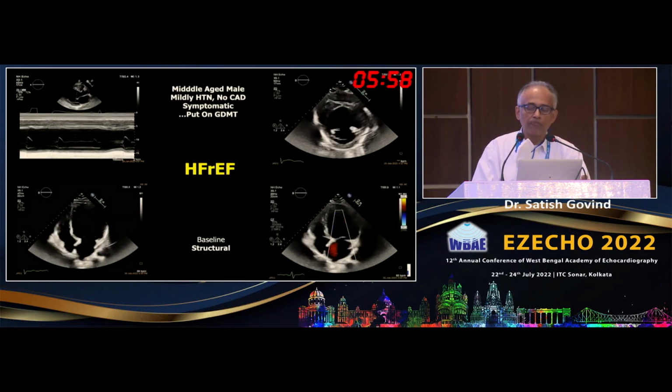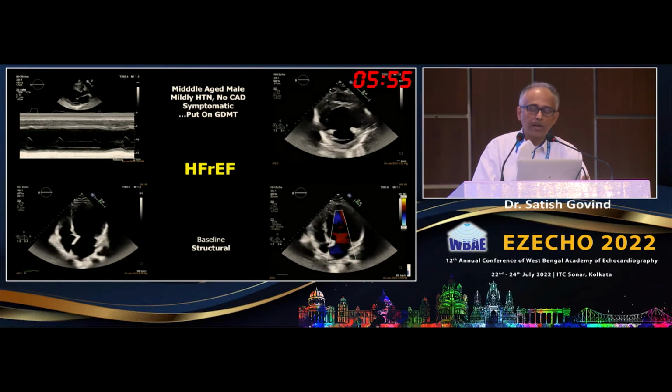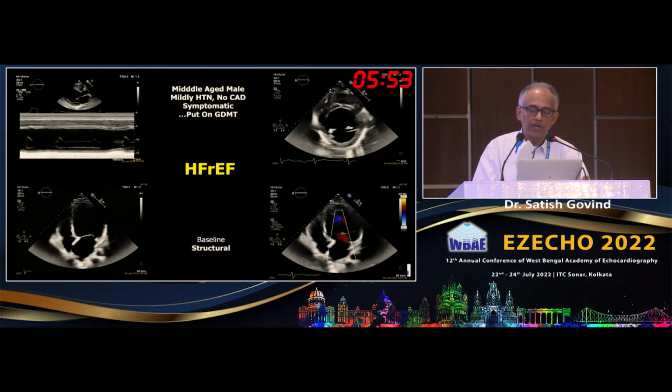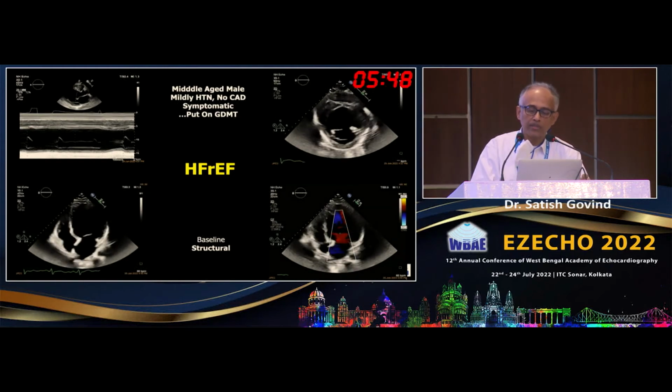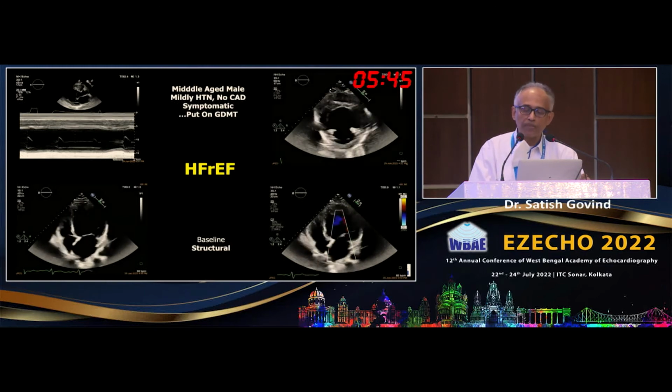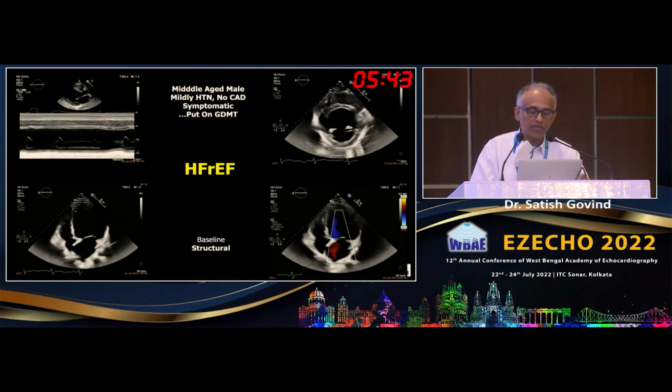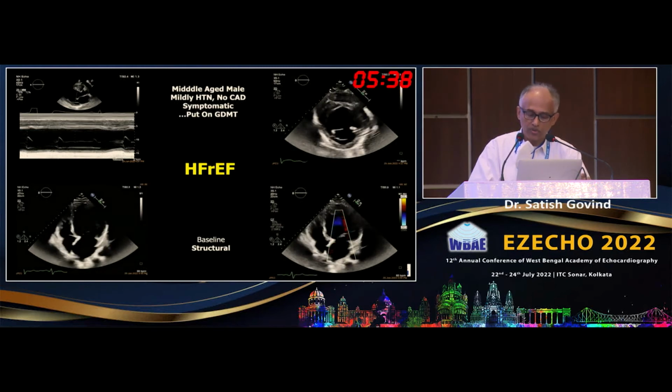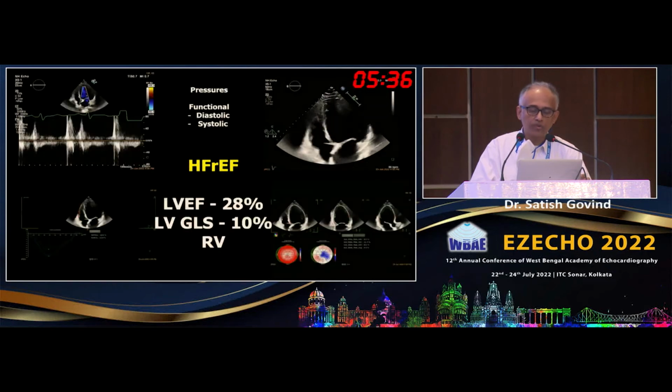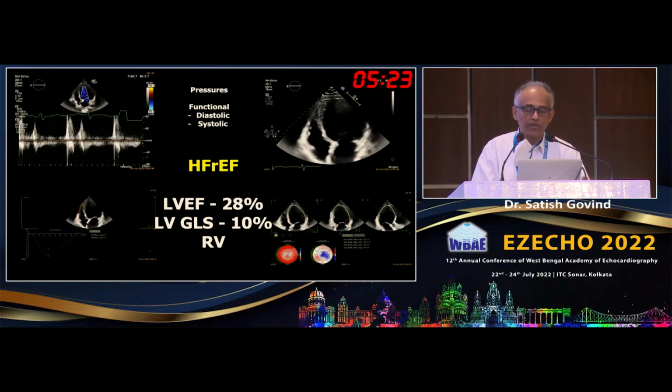Now just a brief look at a patient here. This is a middle-aged male, hypertensive, no CAD, symptomatic, was put on GDMT. How you go about doing it is look at structural issues, wall motion abnormalities, thrombus, any thinning, scarring, aneurysm, and also look at the size of the LV and the size of the RV and the other chambers, and then a brief look at the valves also. And then the pressures, it's more grade 2 diastolic dysfunction, and the systolic dysfunction is about EF around 28%, and GLS is about 10%, and the RV free wall is somewhere around